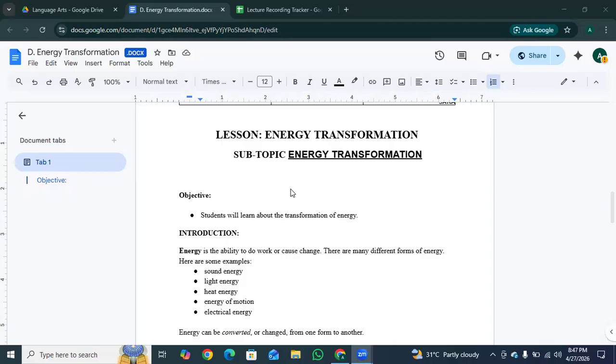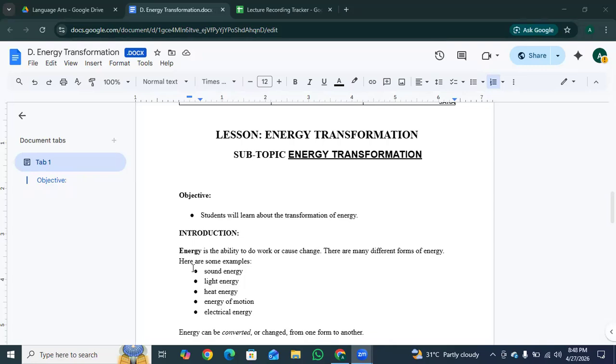Hey students, so today we are going to discuss the topic of energy transformation. Energy is the ability to do work or cause change. There are many different forms of energy. In simple terms, energy is a power that allows things to move, work, or make a change happen. Without energy, nothing would ever happen.